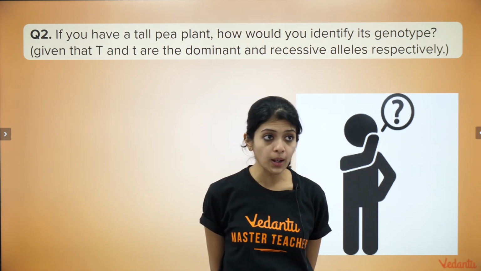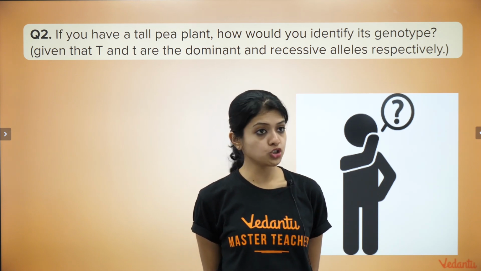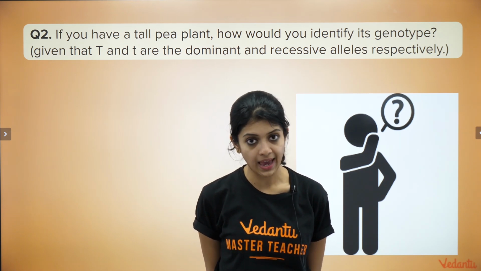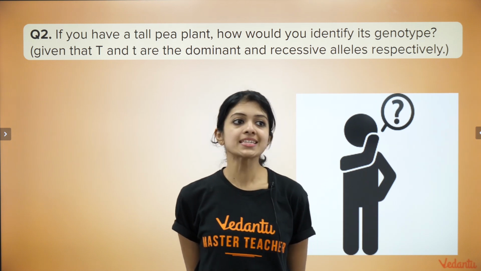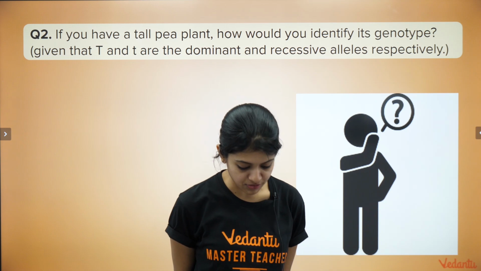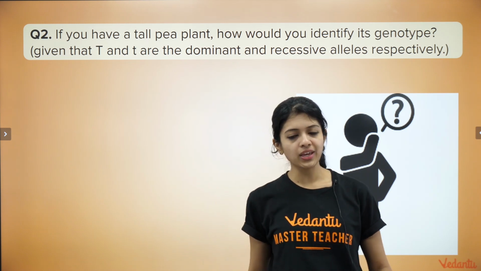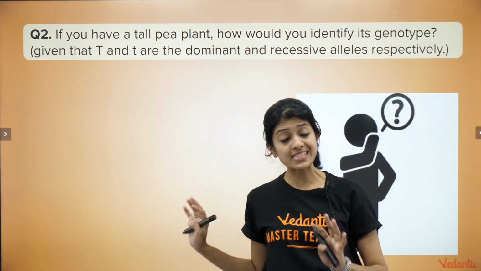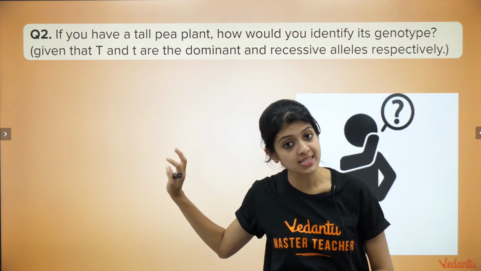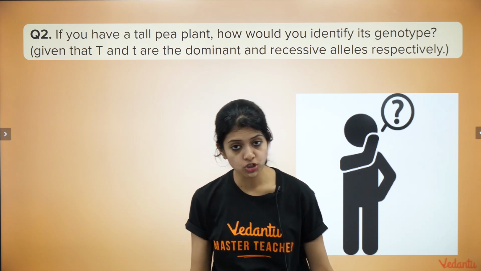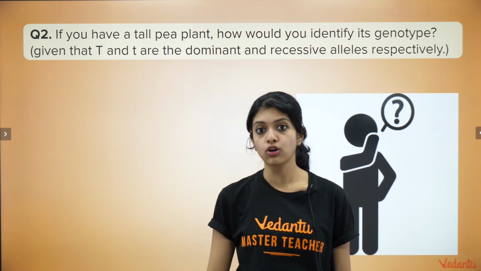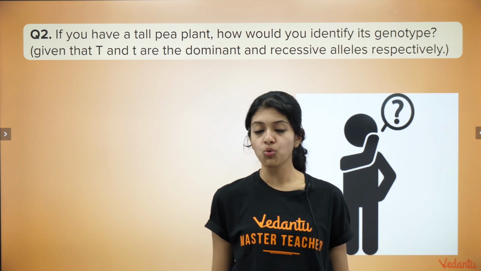If you have a tall pea plant, how would you identify its genotype given that capital T and small t are the dominant and recessive alleles respectively? This is slightly tricky in the sense that we have not explicitly discussed this in our sessions yesterday or today, but just think about it, see what you understand from whatever you can find out from your classroom, from your textbook, whatever it is.